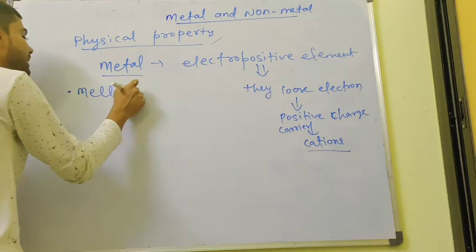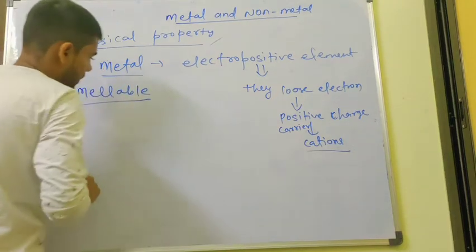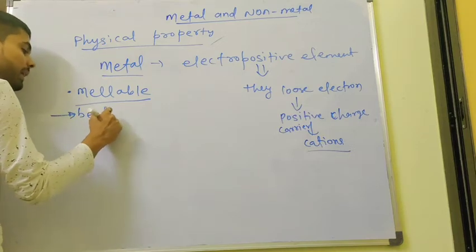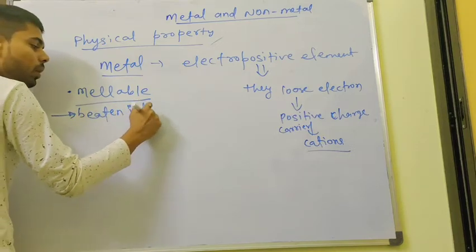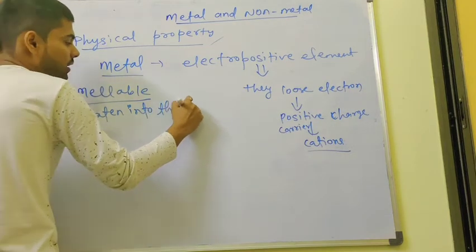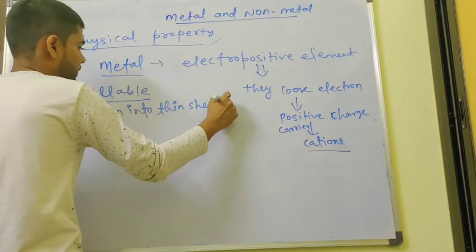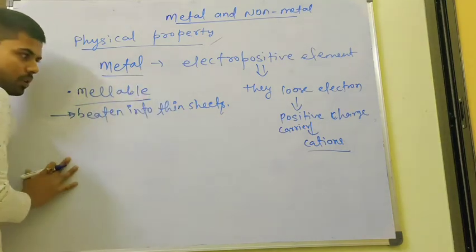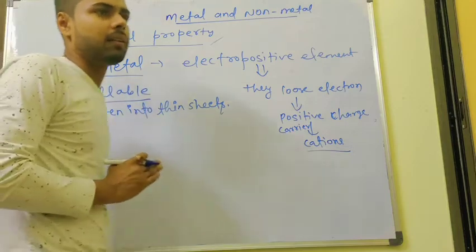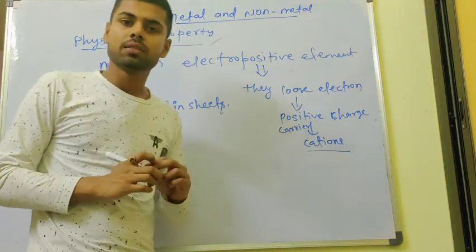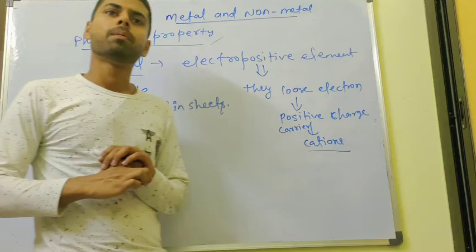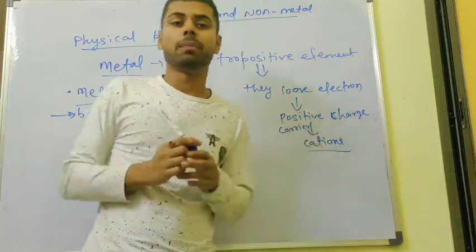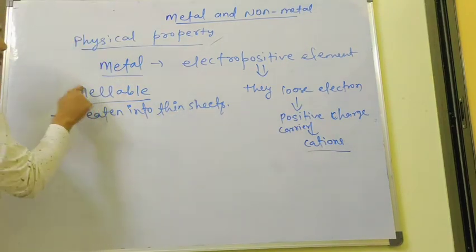Another point: metal is malleable. Now the question comes, what is malleable? Malleable means can be beaten into thin sheets. We can beat a metal, for example aluminum foil. How does it come about? First we beat it, hammering it, and we can change its shape. So it is malleable. Metals show this property of malleability.